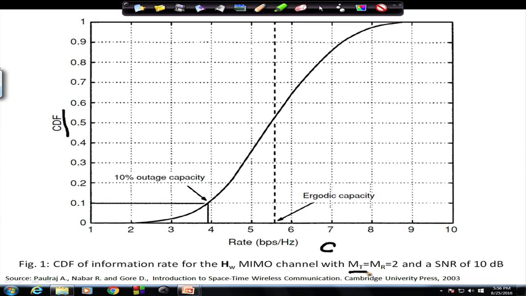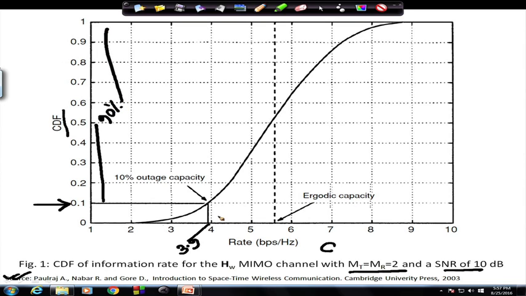This is for the case where Mt equals MR equals 2 and SNR of 10 dB. Again, the reference is pointed out here. In this, we have to note two important things. One is the 10 percentile point, which is known as the outage capacity. What it means is, if I read this value as, let us say, 3.9 bits per second per hertz, then 90% of the time the system provides a capacity value which is more than 3.9 bits per second per hertz.